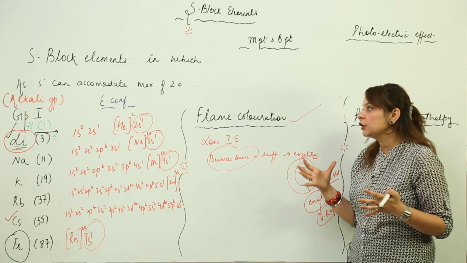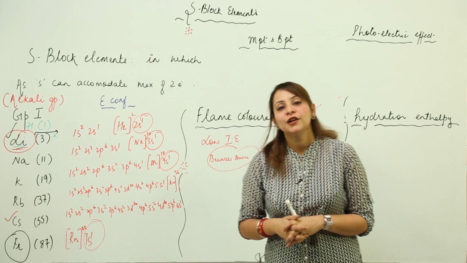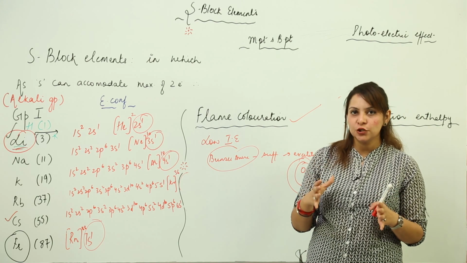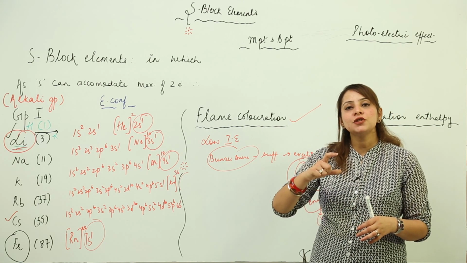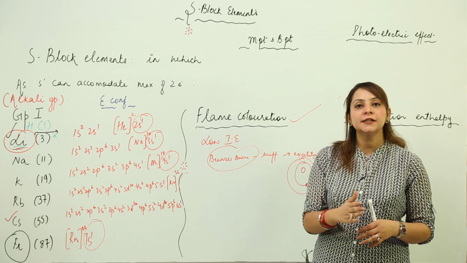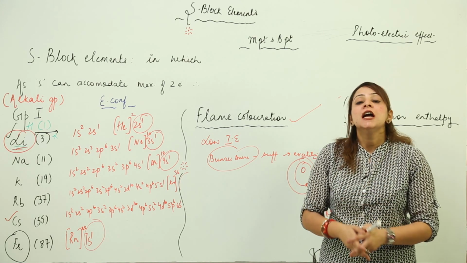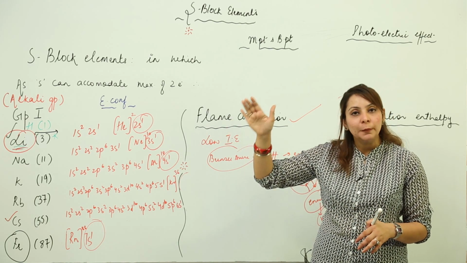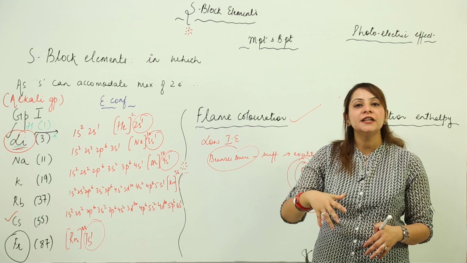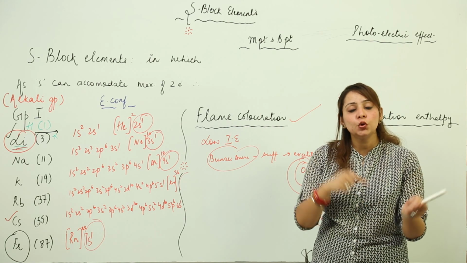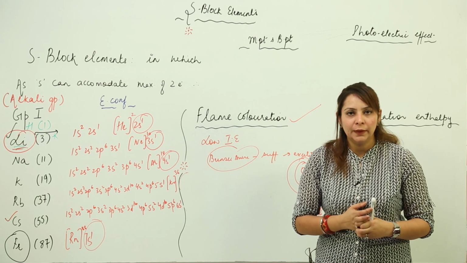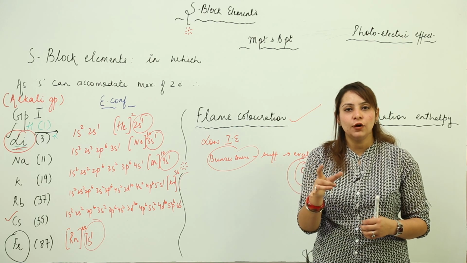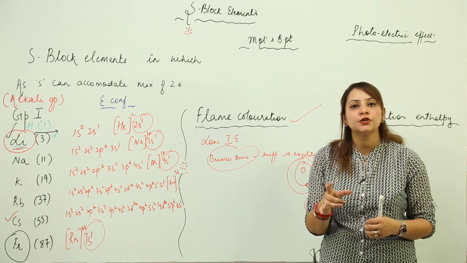So if somebody asks you about the flame coloration, how are you going to answer? You are going to answer that, as we know, they are bigger in size, so their ionization energy is comparatively low. Their ionization energy is so low that even the flame of the Bunsen burner is capable of causing an excitation. When an electron gets excited to the high energy state, it remains there for a certain period of time and then ultimately jumps back to its ground state, and when it does so, it just emits the energy absorbed by it. The wavelength of the energy which it emits falls in the range of the visible region.